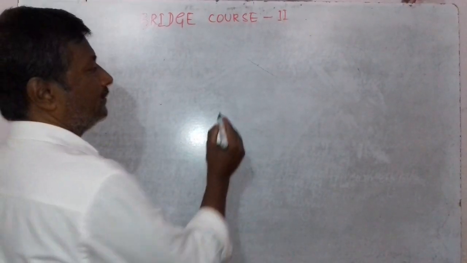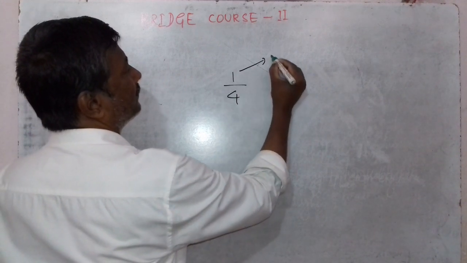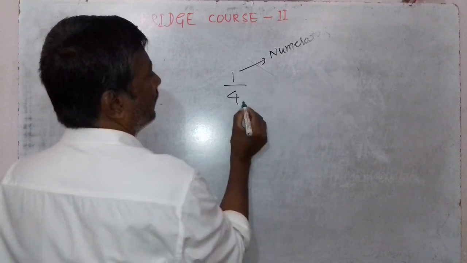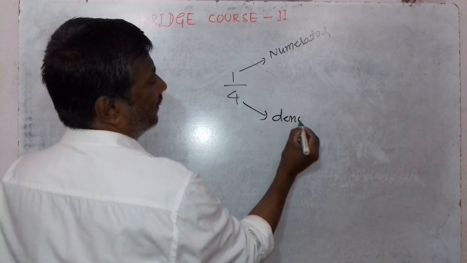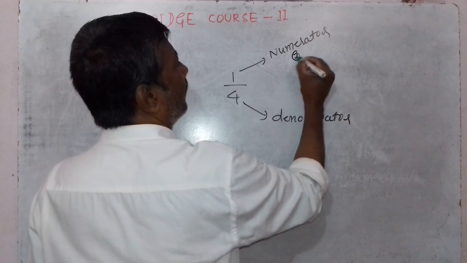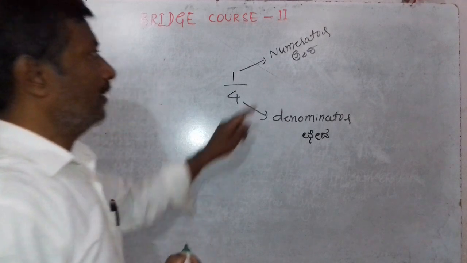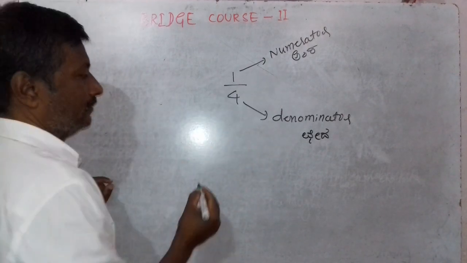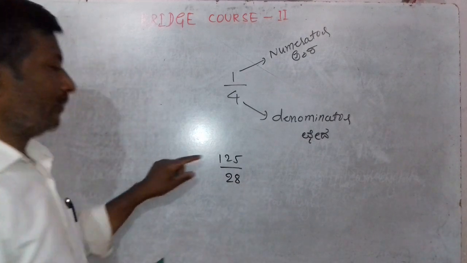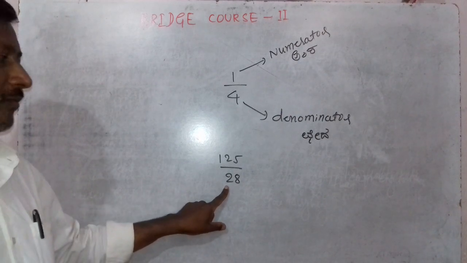Writing the fractions, for example 1 by 4. This one is numerator. This one is denominator. That is Amsha, and this one is Cheda. Numerator, denominator. So 125 by 28: 125 is the numerator, 28 is the denominator.